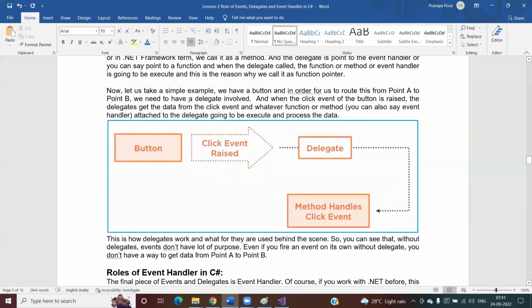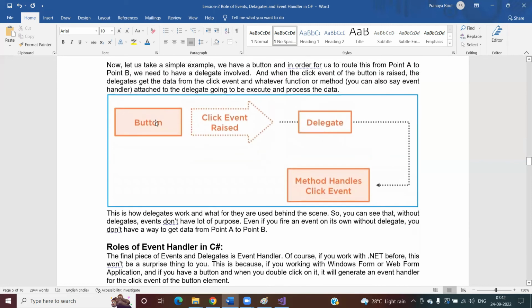Now let's take a simple example. Let's assume we have a button. In order for us to route this data from point A to point B, we need to have a delegate involved. When we click on the button, the click event is raised, and the delegate gets the data from the click event. Whatever method is attached to that delegate as the event handler is going to execute and process the data.